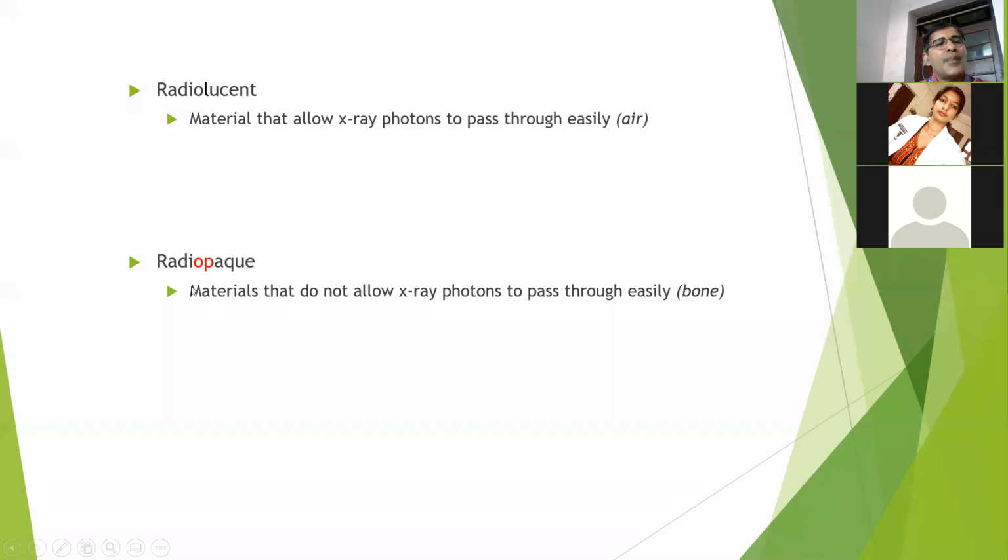Then the next one is radio opaque, where most of the X-ray gets absorbed in the body part. For that body part, we use the term radio opaque. Just remember this with the help of OP, that means obstruction in passing the X-ray. OP, obstruction in passing the X-ray. It will absorb most of the X-ray. That's why it is radio opaque. Radio opaque, radiolucent.